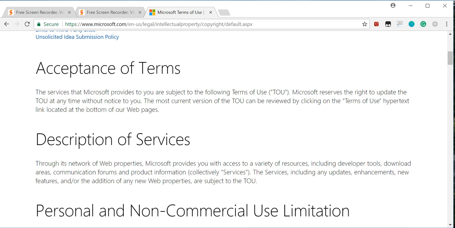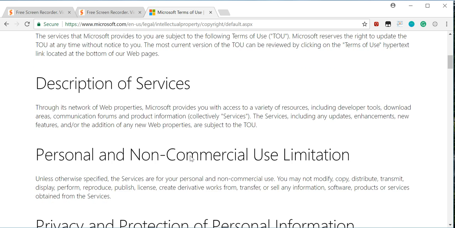Acceptance of the terms. The services that Microsoft provides to you are subject to the following terms of use. Microsoft reserves the right to update the TOU at any moment without notice to you. The most current version of the TOU can be reviewed by clicking the Terms of Use hypertext link located at the bottom of our web pages, as I just did.